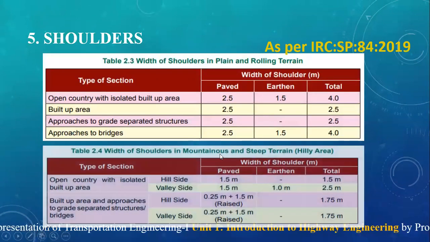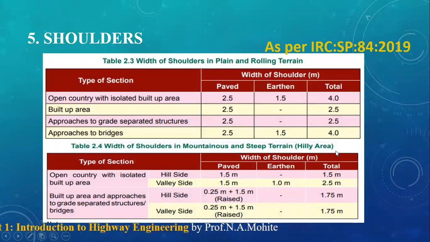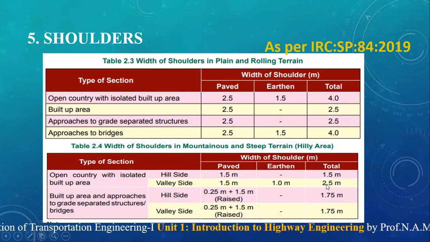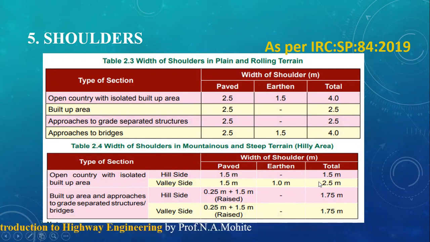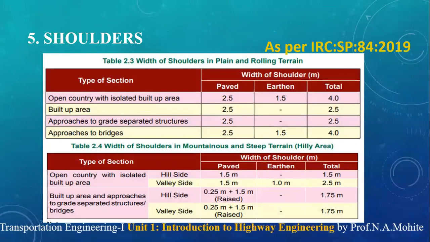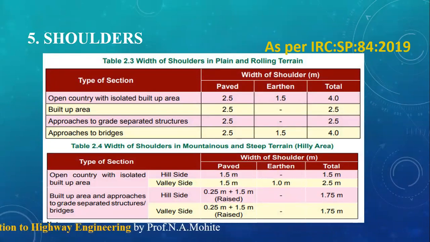In the case of mountainous and steep areas, open country with isolated built up area, hillside and valley side, they are classified, and the total is 2.5. Generally the shoulder width recommended by IRC is 2.5 meter. That is the shoulders.